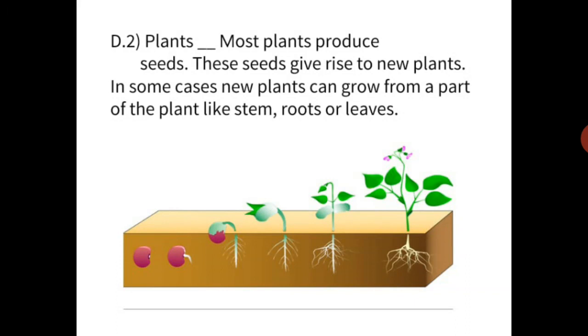In some cases, new plants can grow from plant parts like stem, roots or leaves. Have you seen the rose plant? And do you remember how you grow that? We grow the rose plant by growing its stem, and after some days that stem converts into a rose plant.